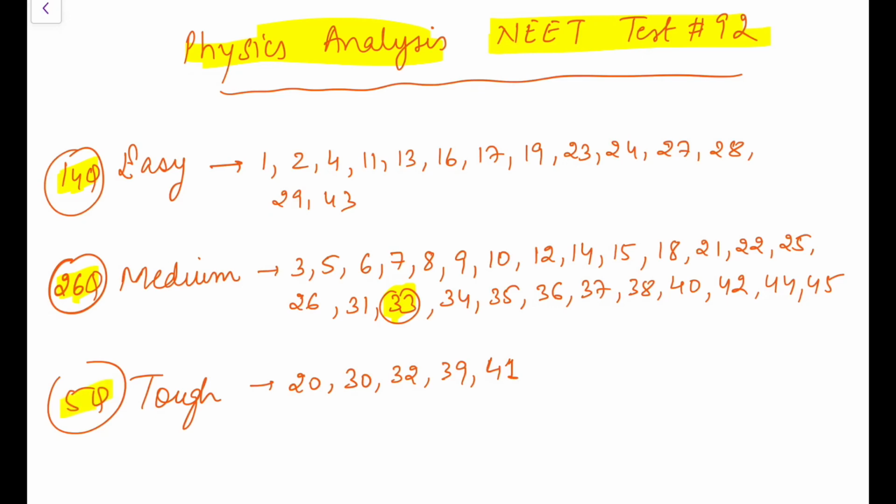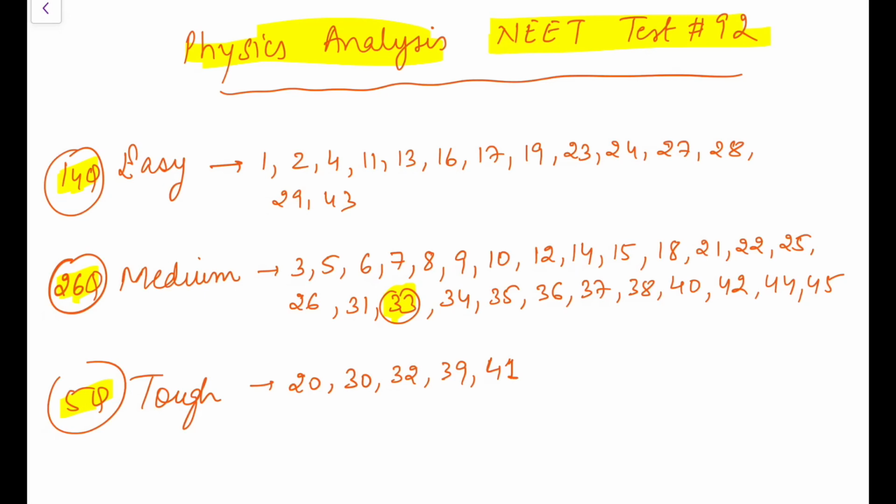Questions 1 and 2 you won't find tough because these are very general questions you must have done, but because they were mathematically slightly challenging, I have regarded them to be tough. Today I have been biased to give more easy to the medium category and medium to the tough category. That is why you are seeing more questions in medium. I could have classified them as easy as well. So as per this, I think it's a very good paper to check your preparation. It's not easy, not too difficult, but it's a very challenging paper.